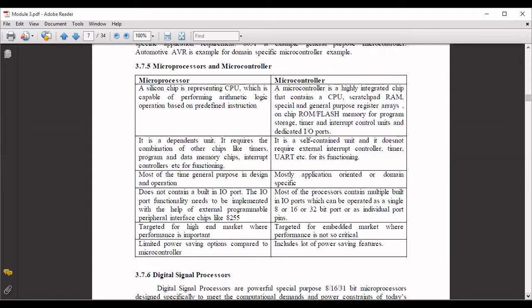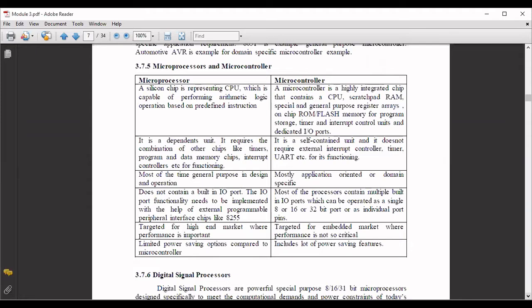But a microcontroller is a self-contained unit. Everything will be available on the chip itself, so it does not require any external interrupt controller. Your UART, timer, all interfaces for the functioning are available on the chip itself. So you have ADC, DAC, everything available on the chip.